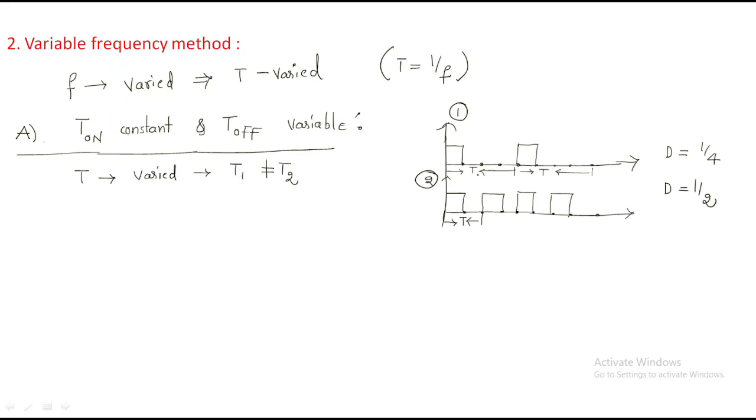Take T1 as the first time period and T2 as the second. The condition is that T1 on time equals T2 on time, but T1 off time is not equal to T2 off time. T1 means the first wave, T2 means the second wave.